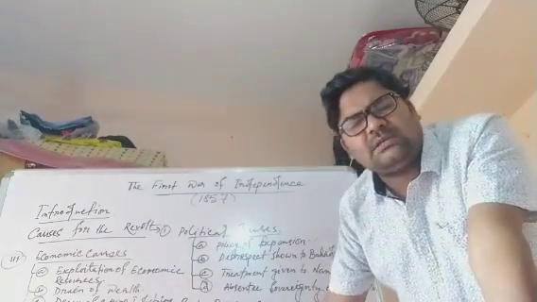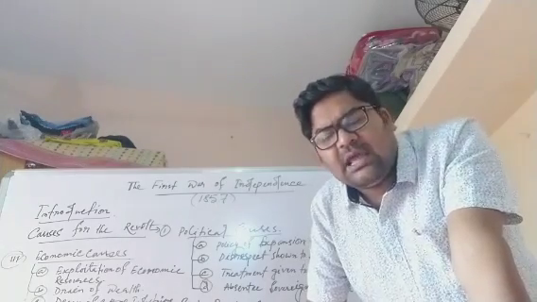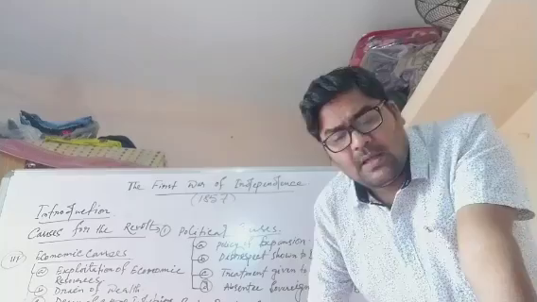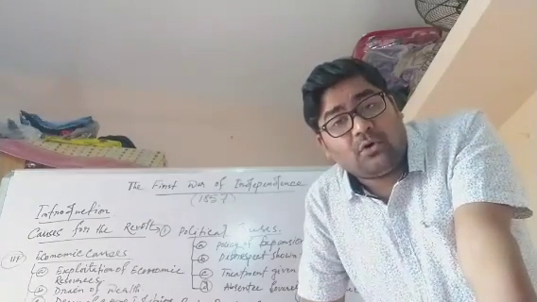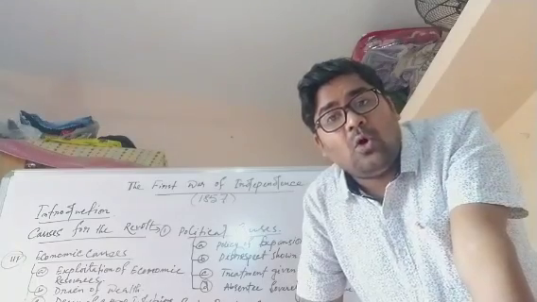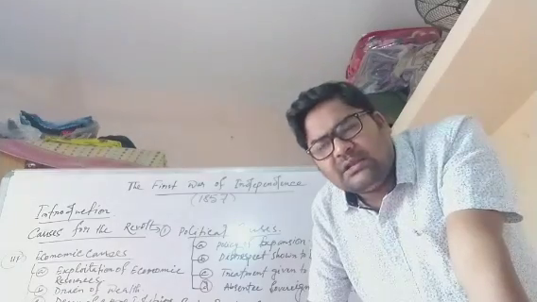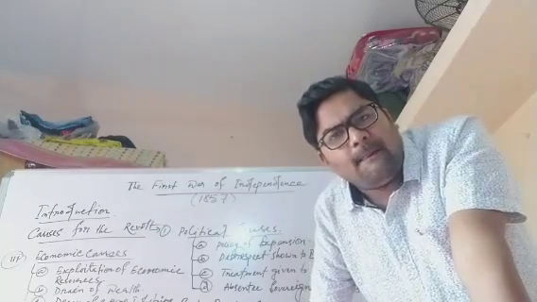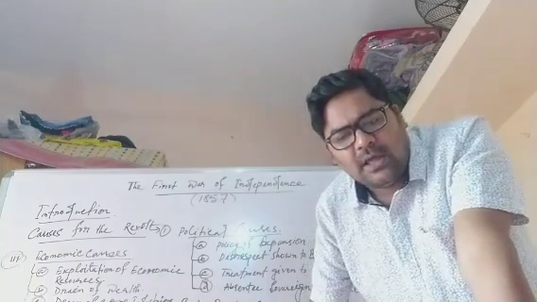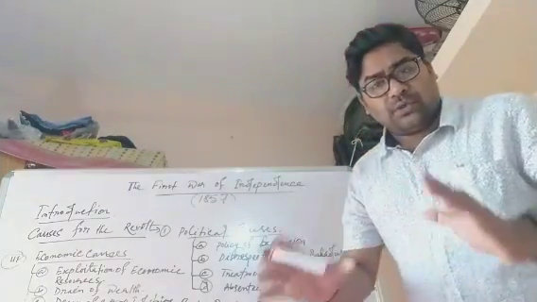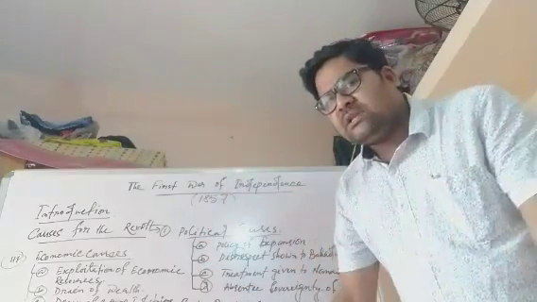After that, British also waged a war against the Maratha, and they fought three times against the Maratha. And after that, in 1818, they annexed Maratha. Then they looked towards the Punjab, and they fought twice against Punjab. Anglo-Sikh War, one in 1845, another one in 1848. And ultimately, Punjab was annexed in 1849. So this is the outright war through which British annexed these native states. Next, we will go to the subsidiary alliance.